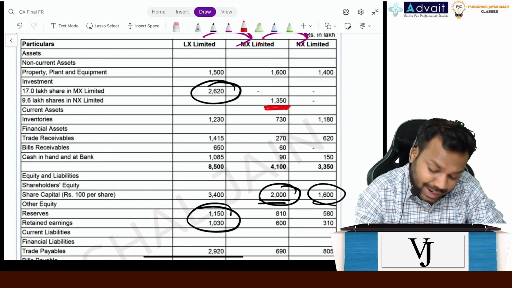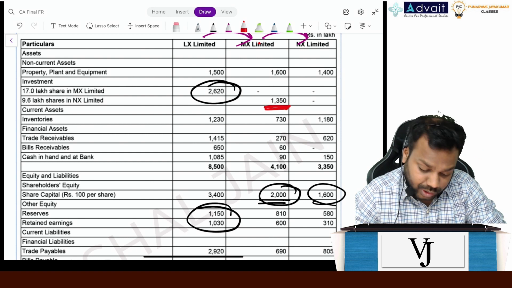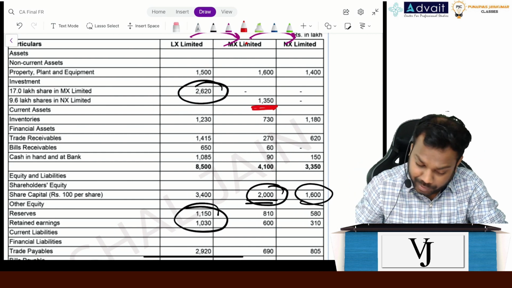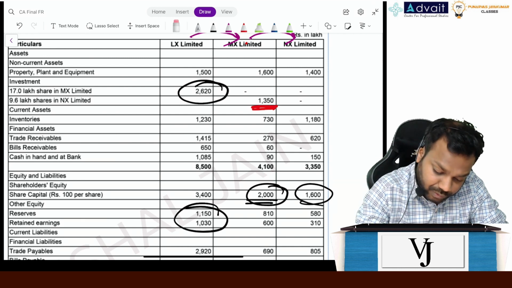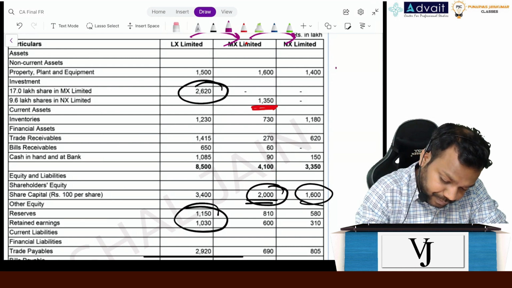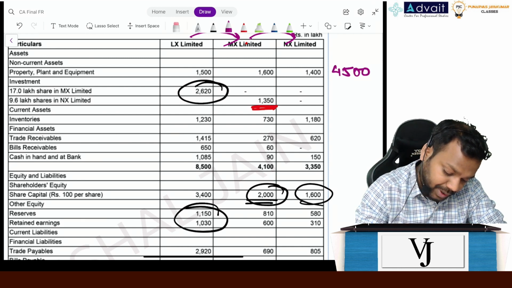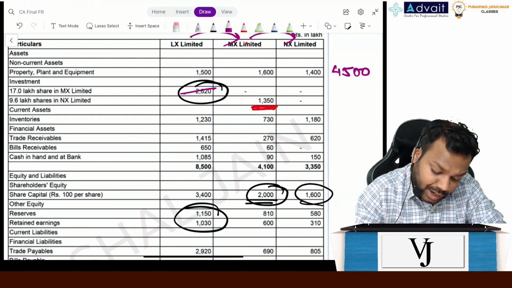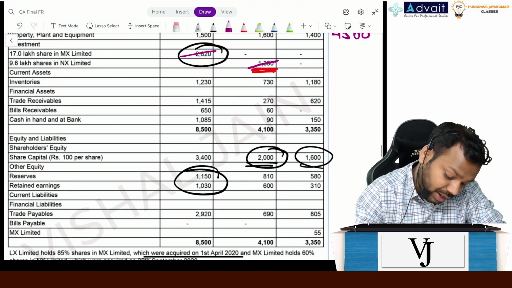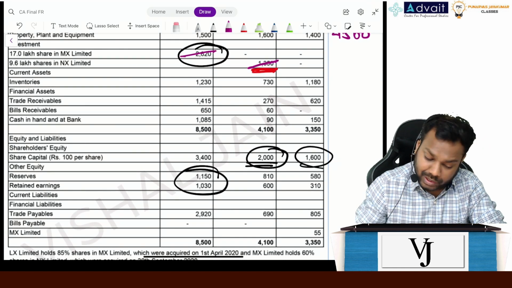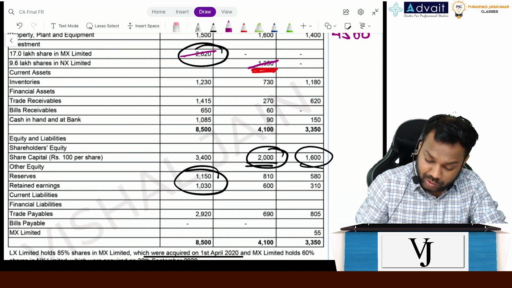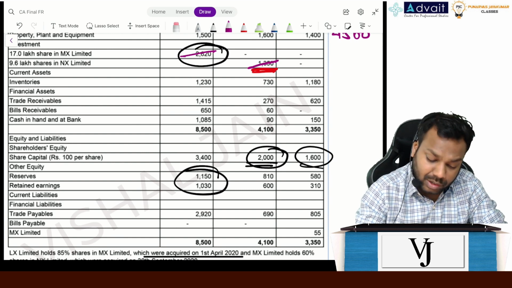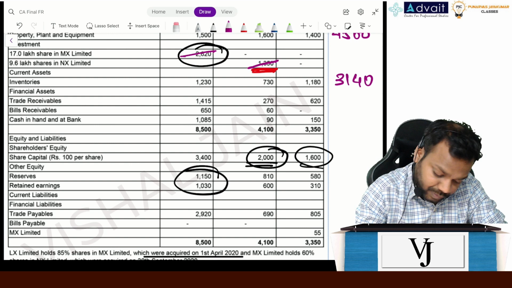So for PPE, any fair value adjustment to be done? No, right? So what we'll do, 1500 plus 1600 plus 1400 is 4500 PPE. Any goodwill? No. Investments will get knocked off. Now inventories, 1230 plus 1230 plus 730 plus 1180 is 3140.